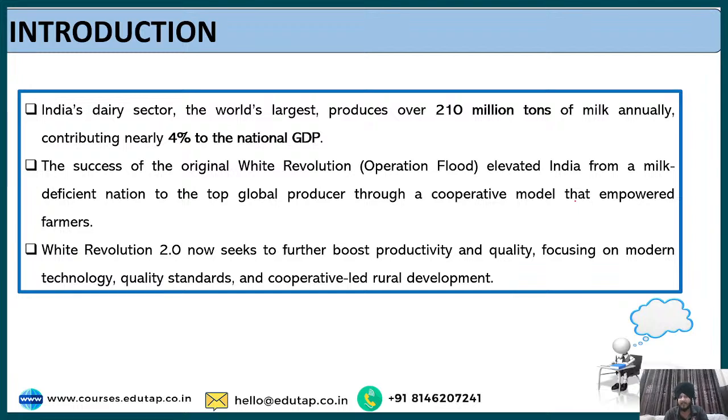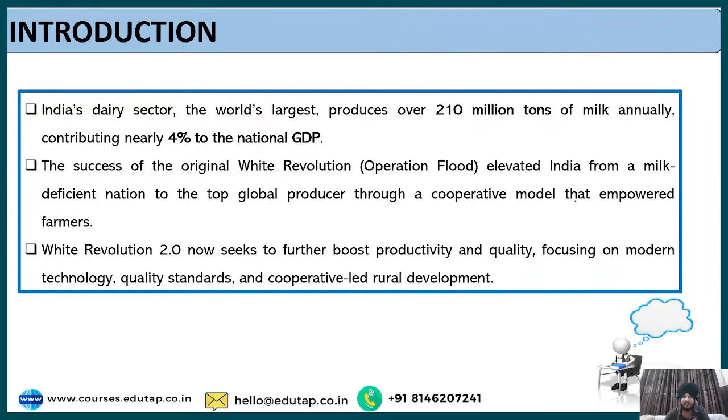So firstly, we are going to shed some light on India's dairy structure. India's dairy structure, the world's largest, produces over 210 tons of milk annually, contributing nearly 4% to national GDP. Fine. So this is the data regarding India's dairy structure. Next, what we can write about the white revolution. Basically this white revolution 2.0, I would say, is the upgraded version of the previous white revolution.